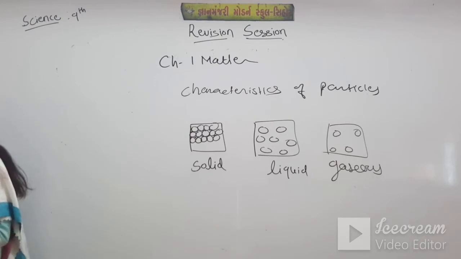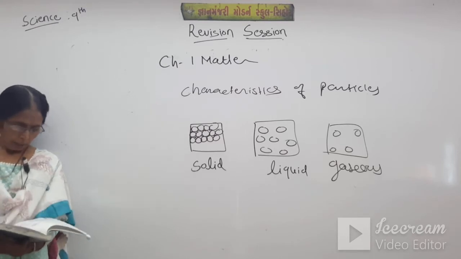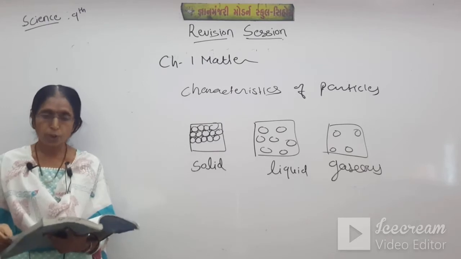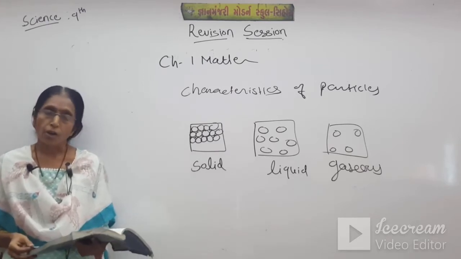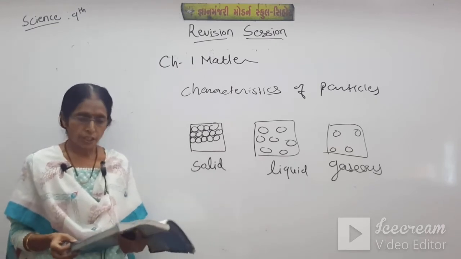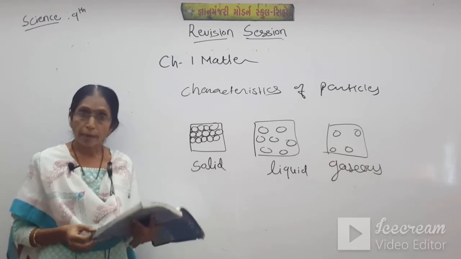Now about can matter change its states? This portion we have learned with different methods, but students, it is cancelled. Now just definitions can be asked. What is the melting point?